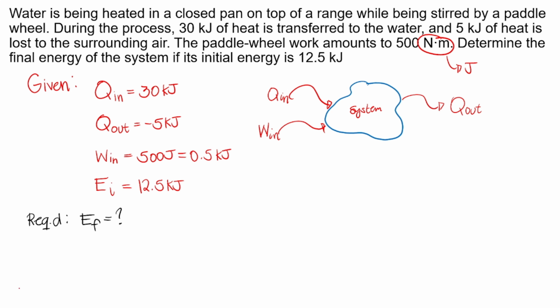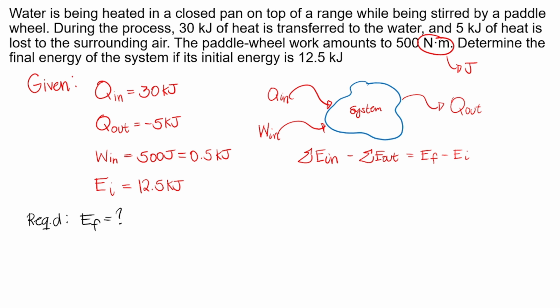Okay. So, we will use the formula for the energy balance equation. Ano ang formula ng energy balance? We have the energy in, lahat ng energy na pumasok, minus energy na lumabas, ay equal sa net change in total energy or the final energy minus initial energy. So, makikita natin dito na may dalawang types of energy na pumasok, which is heat and work.